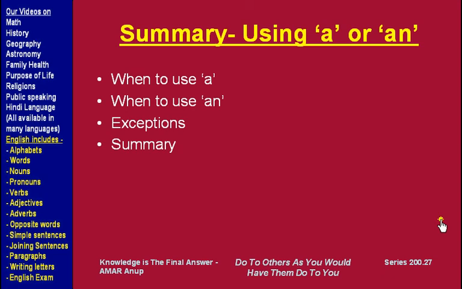So in summary, we saw where to use "a" and where to use "an". We also saw the various exceptions to the common rules of using "a" and "an", and then we went through the summary. The other article is called "the", and listen to our full presentation on that article also.